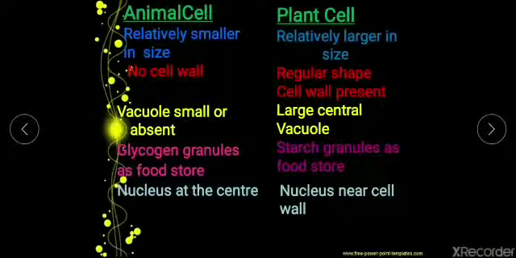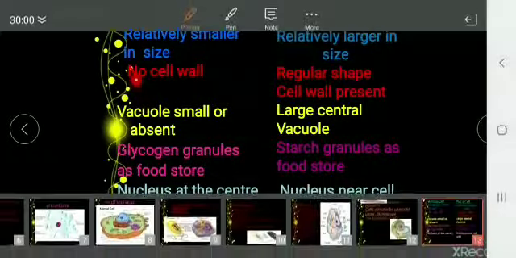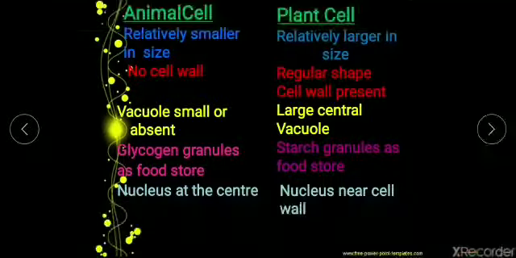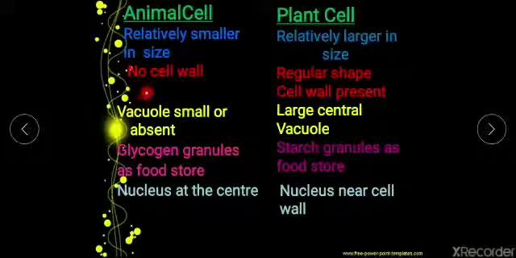Plant cells are relatively smaller in size and animal cells are comparatively larger in size. Plant cells actually have the cell wall structure. You can see regular shape of cell wall is present. In animal cells, cell wall is absent. Plant cells are with cell wall and animal cells are without cell wall.